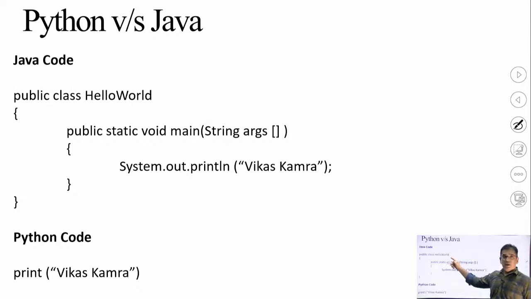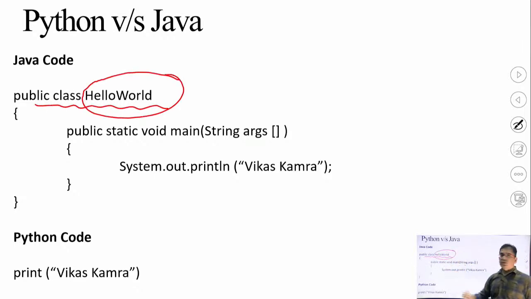Python and Java are both object oriented programming languages, so they support the concept of classes, but in Java you cannot do anything without creating a class. The minimum requirement to write any source code in Java is to create a class for it. As you can see here, public class HelloWorld. This is the name of the class I am creating, and it has a public access specifier.